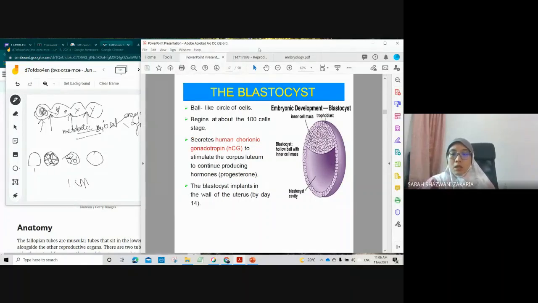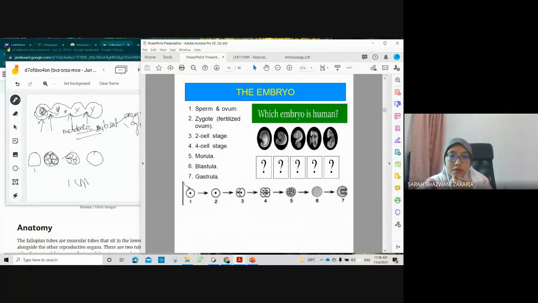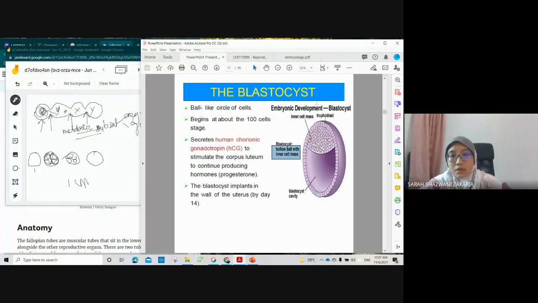Okay, blastocyst is a hollow ball with an inner cell mass. Each of these significant structures has its own function. This blastocyst, the hollow ball-like circle of cells, begins at about the 100 cell stage. If we look back at cleavage, at about the 100 cell stage the compaction is already occurring. Then we can observe this structure with a hollow cavity and compact cells at one part.